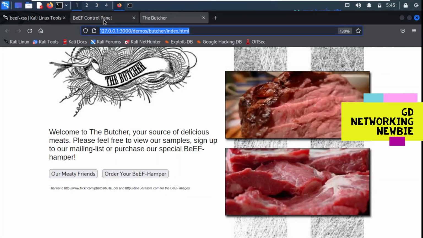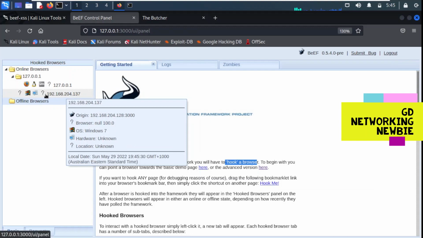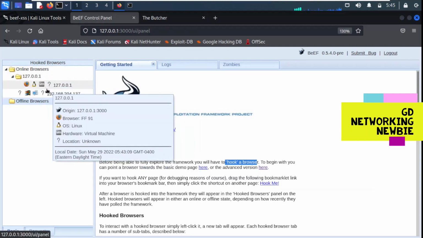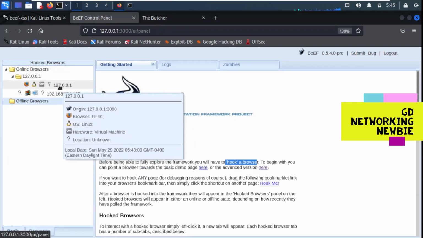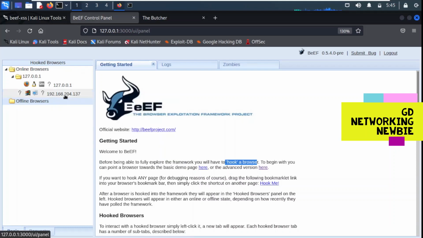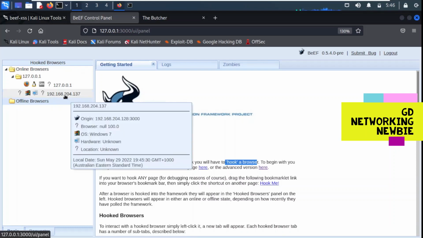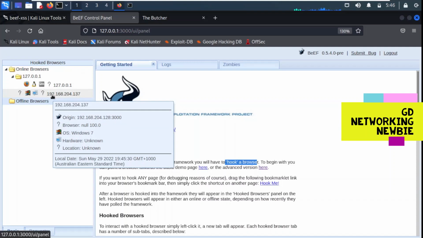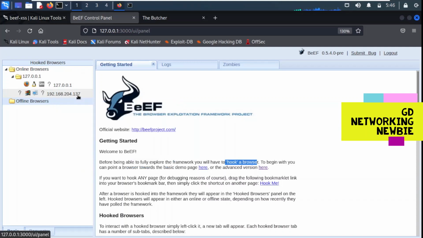And now let's go to the BeEF control panel here. In the control panel, you can see there are now two online browsers. One is on our local machine, and the second machine, if I hover over there, you can see the origin is this, the origin machine, and the target machine is 192.168.204.137, and the operating system of the target machine is Windows 7.